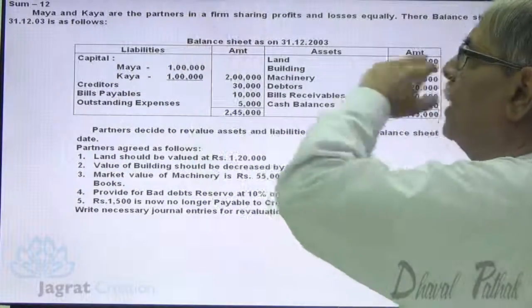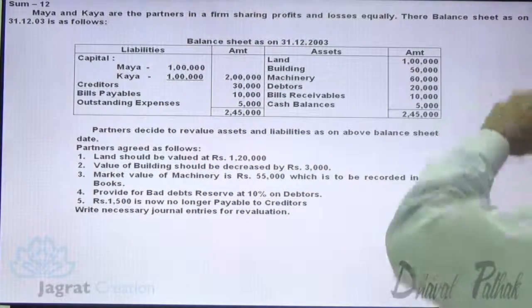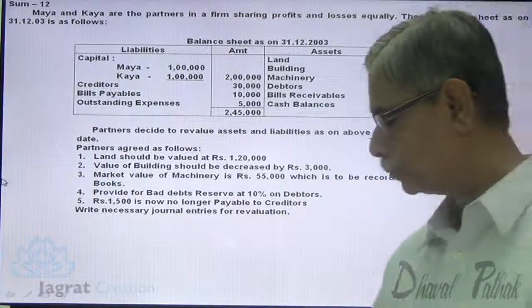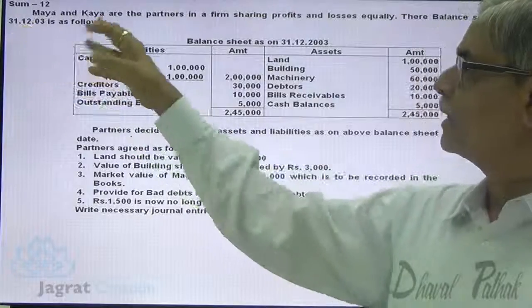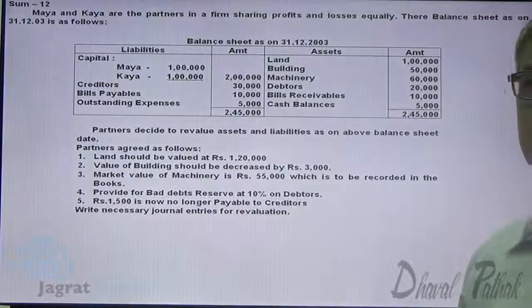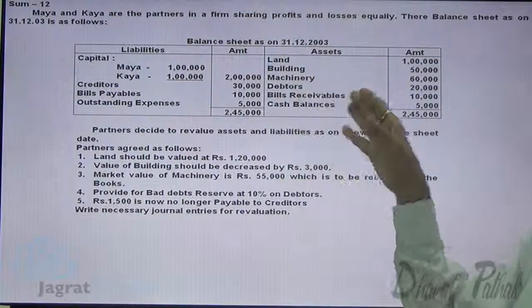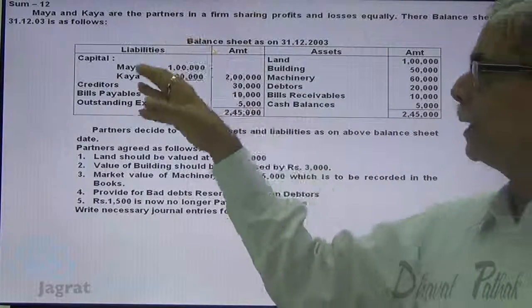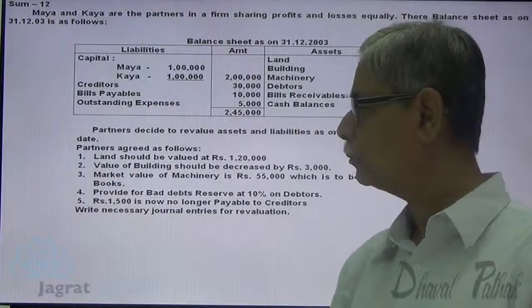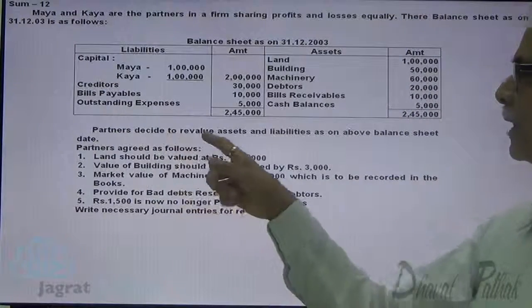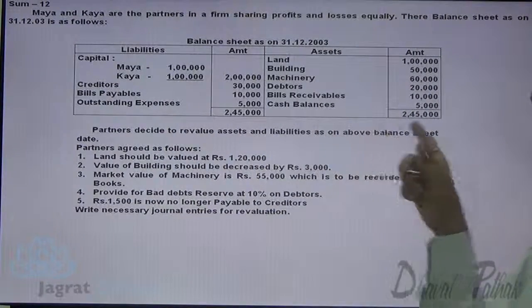Maya and Kaya are the partners in a firm sharing profits and losses equally. Their balance sheet as of 31st of December 2003 is as follows: land, building, machinery, debtors, bills receivable, cash balance, capital of Maya and Kaya, creditors, bills payable, outstanding expense. Partners decided to revalue the assets and liabilities as on the above date.